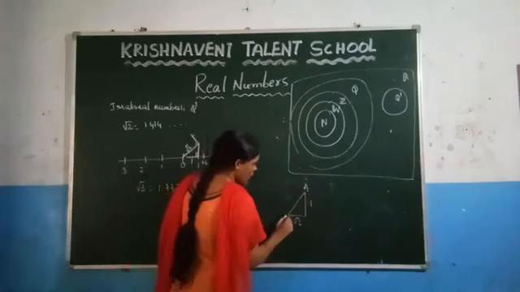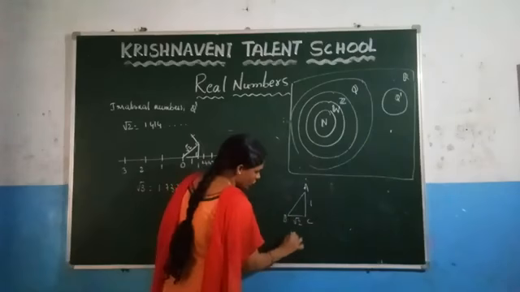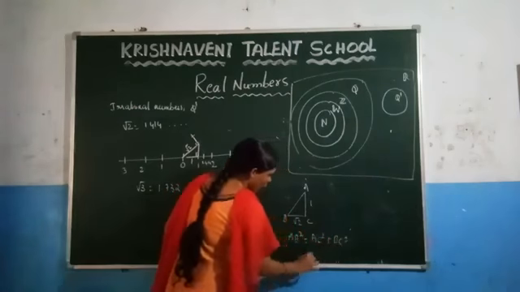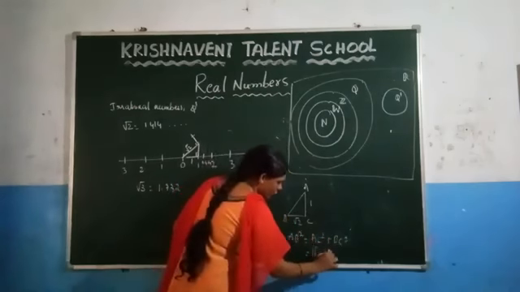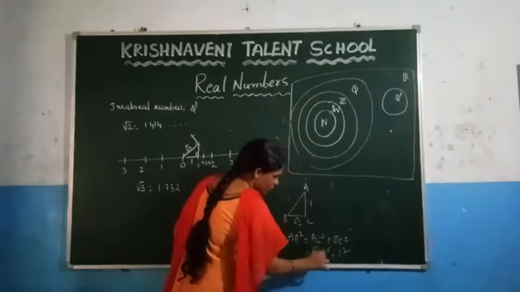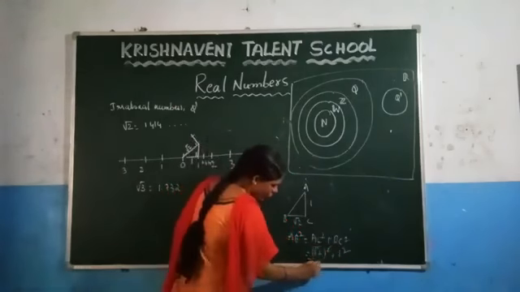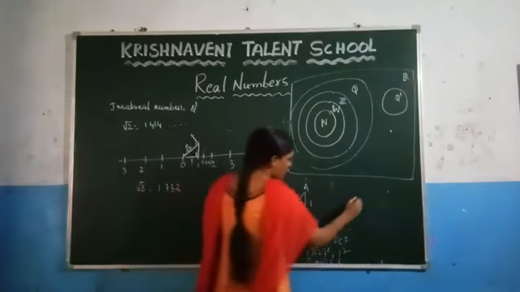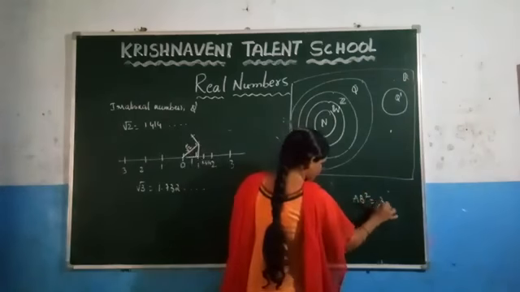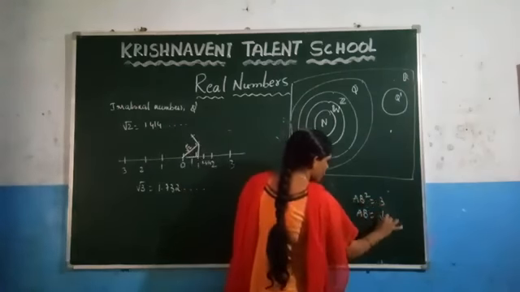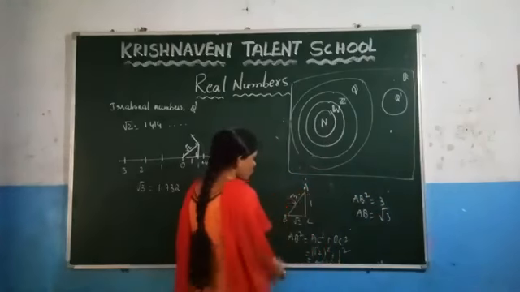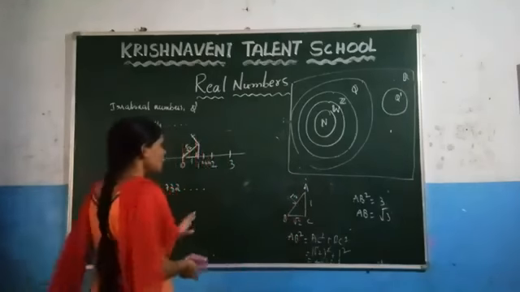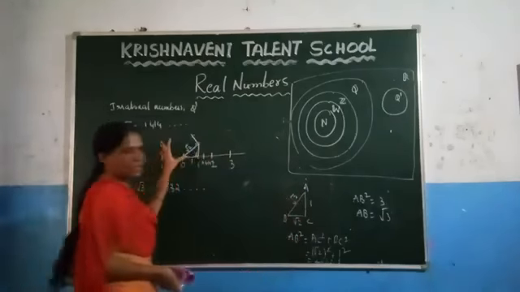Now again by using the Pythagoras theorem, you can write the hypotenuse square is equal to the sum of the squares of the other two sides. What is this value? Root 2 whole square, and here 1 square. You know that the square and root will get cancelled. You will get 2 here and 1 here. The value is 2 plus 1, which is 3. So you are getting AB square is equal to 3. What is the value of AB? Which is root 3. So if you consider root 2 and 1 as the other two sides, we are getting the hypotenuse as root 3. Now you have to represent this on a number line.